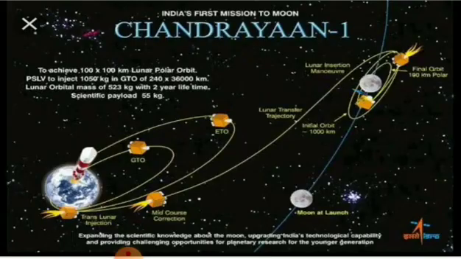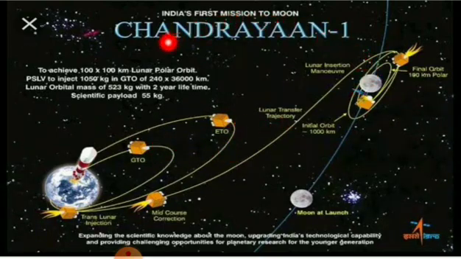Students, it was launched from the Satish Dhawan Space Center in Sriharikota, Andhra Pradesh with the help of PSLV. Chandrayaan-1 as a spacecraft orbited around the moon at a height of 100 km from the lunar surface. It collected chemical, mineralogical and geological information about the moon.